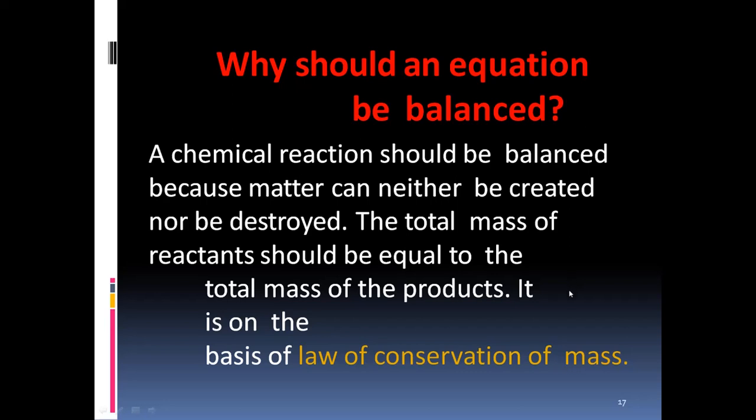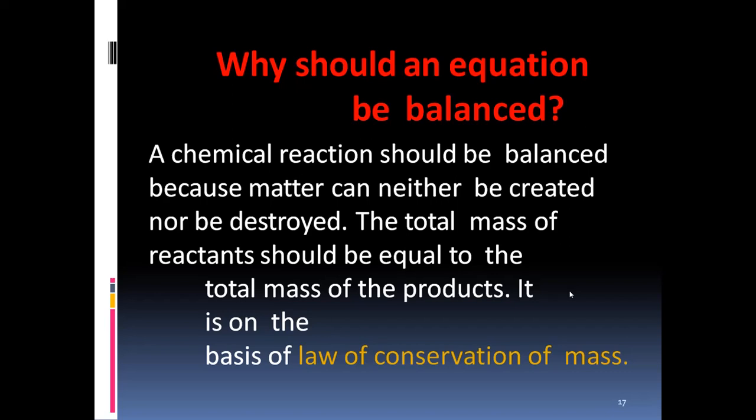If you are burning one paper, that paper remains as ash, plus there will be evolution of gas. That gas will be present in the atmosphere. You cannot destroy that carbon dioxide. If it is absorbed by a plant, that carbon dioxide goes into the plant body and takes the form of carbohydrates. When that carbohydrate is consumed by animals, it remains in the animal body as mass.